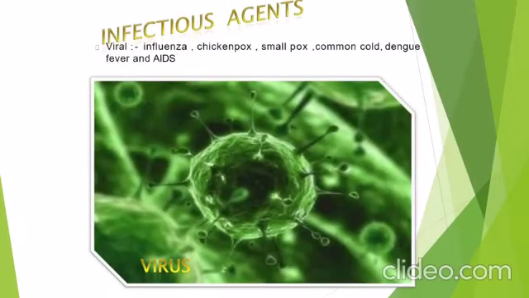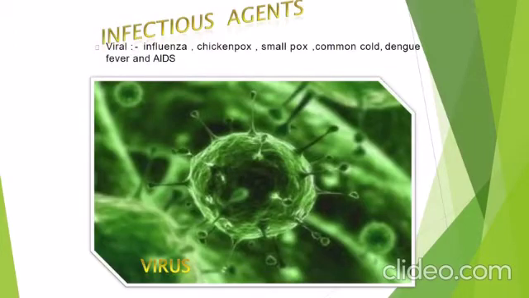Continuing with that topic, what are the infectious agents? Last time when we discussed infectious diseases, infectious agents are mentioned here, which cause the common diseases in the different living organisms. First of all, virus is represented in the figure, you can see it.